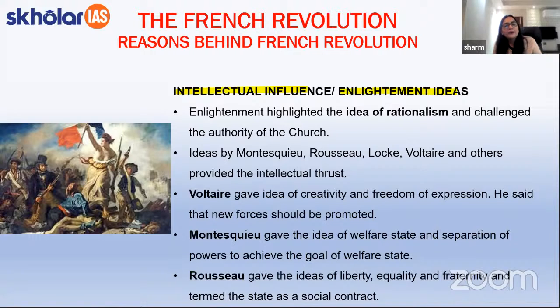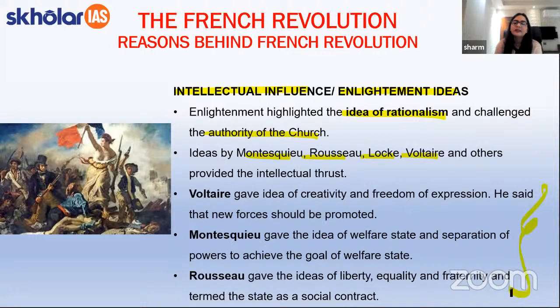However, during the time of Enlightenment, new ideas emerged in the society which highlighted the idea of rationalism, that is, every human is born with certain rights and they have a right to live in a condition which is self-sufficient and not very demeaning. All right. And that is why they particularly challenged the authority of the church. Now, there were certain Enlightenment thinkers who had emerged in this particular time period, such as Montesquieu, Rousseau, Locke, Voltaire, etc. And these were the people who had provided the intellectual thrust during the French Revolution.